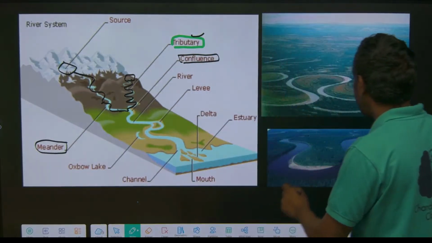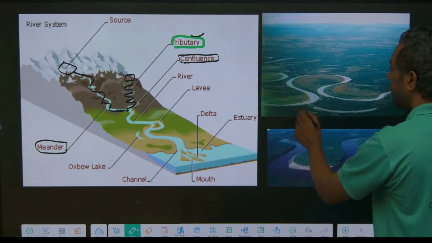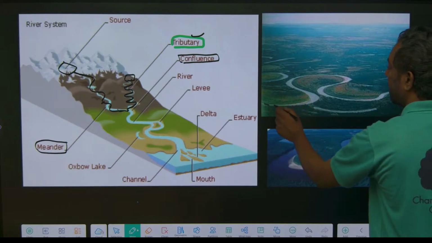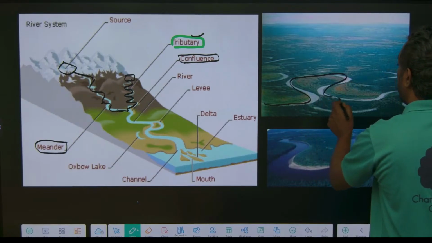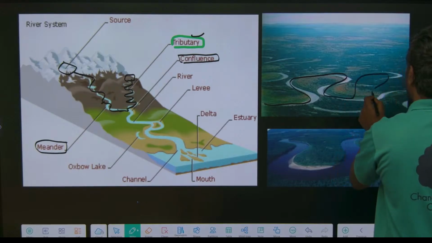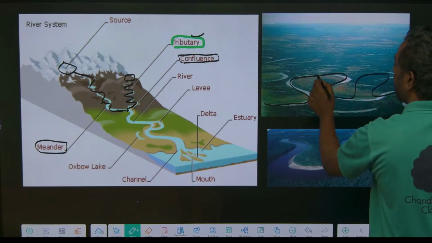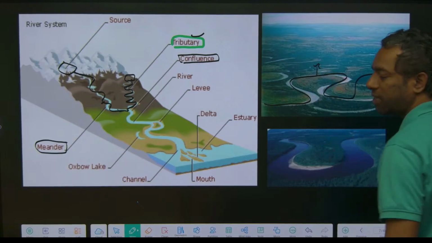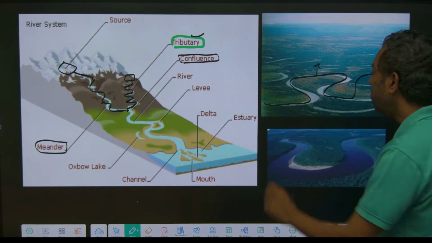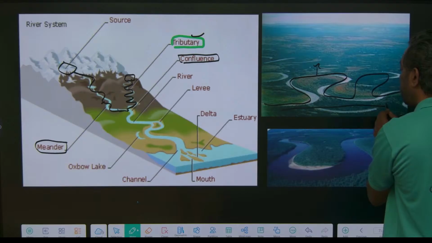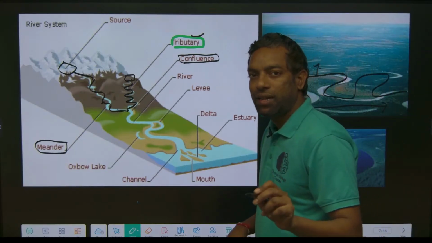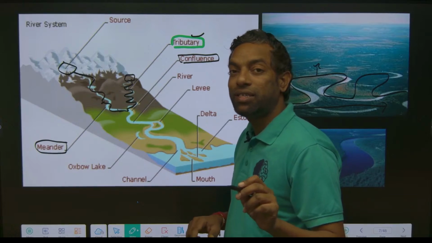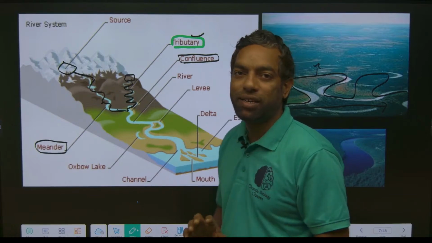Just look here, this is the river, it can flow like this. This is the place we can call a meander. Unlike flowing straight, it creates such crosses called meanders.